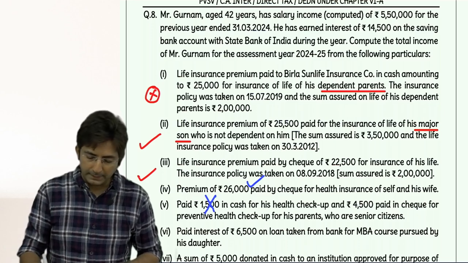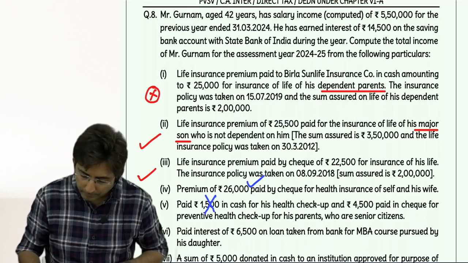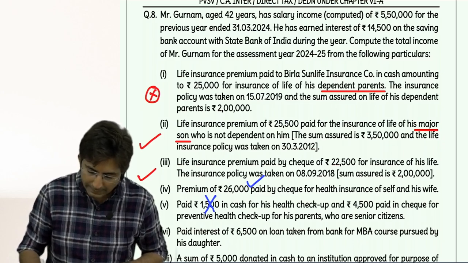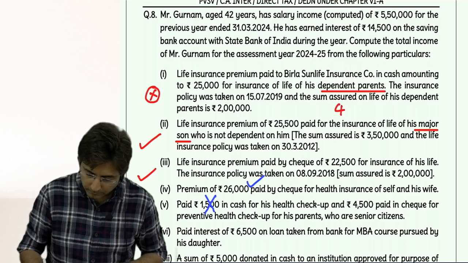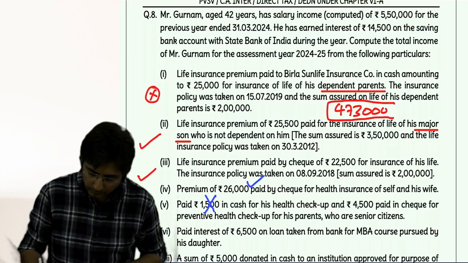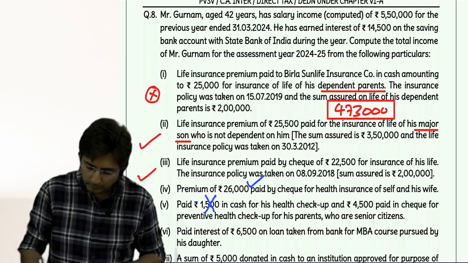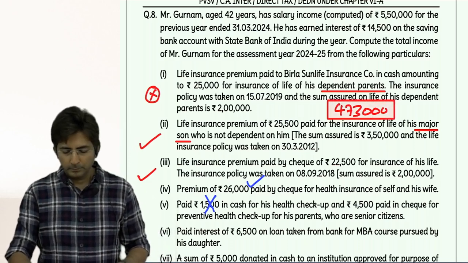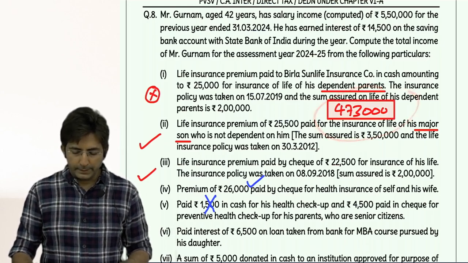So final answer will be 4 lakhs. This is the final answer.